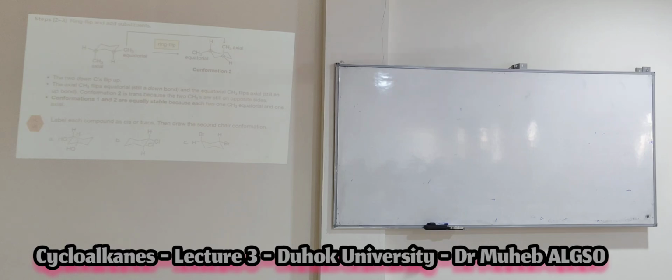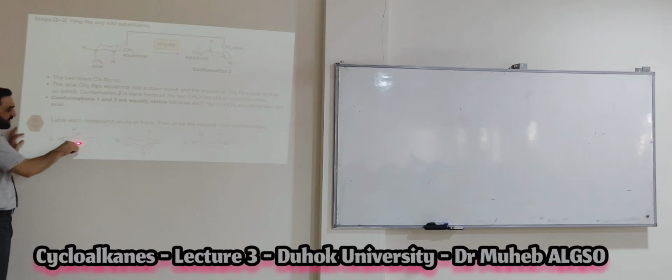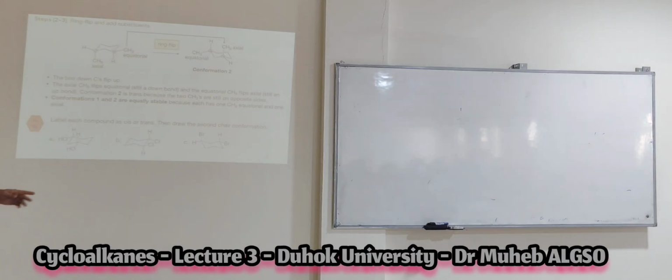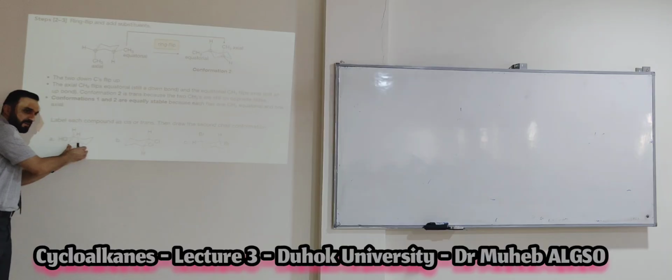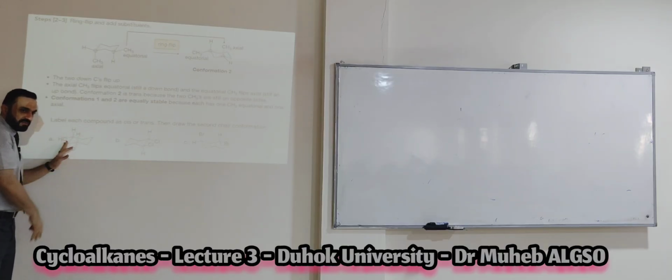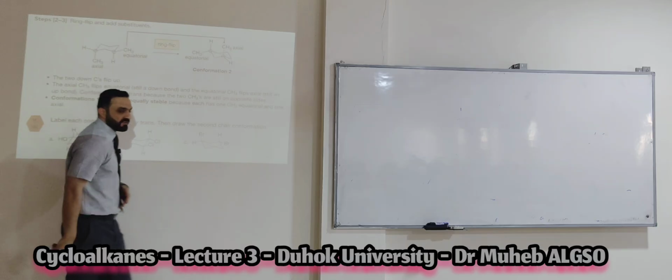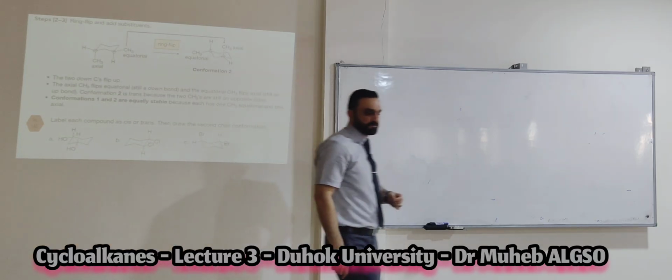Okay? This, yes, this is. Why? Because this is down to this carbon and this is also down to this carbon, so this will give you cis isomers. Then if you told me this is cis isomer, this conformation is number one, chair form number one, okay? I want to draw the second chair form also for this, the second chair form. Okay?